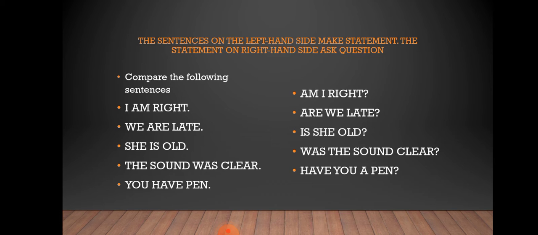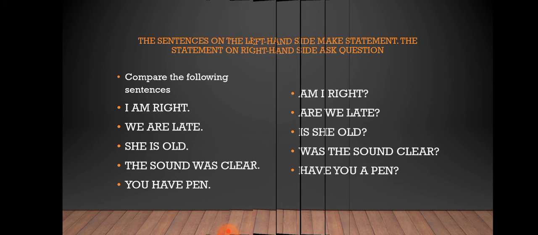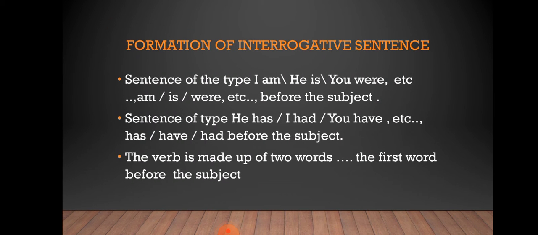Question mark. So what did we do? We put helping verbs before the subject. Right? To form an interrogative sentence, we put helping verbs like am, are, is, was, have before the subjects.